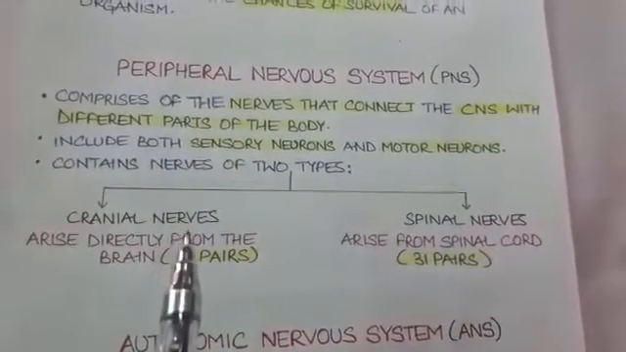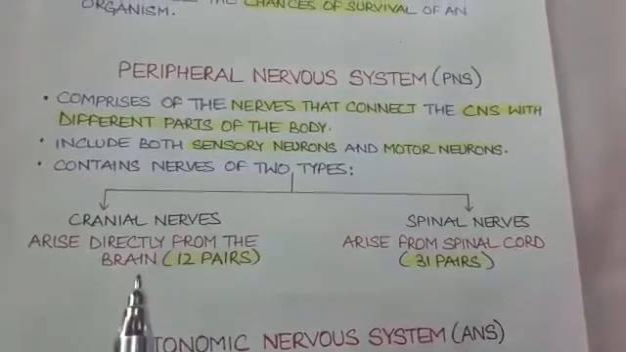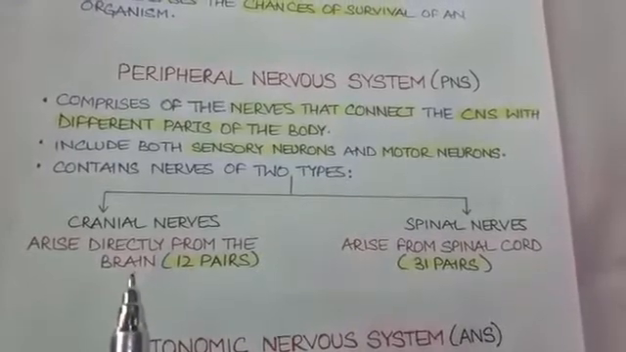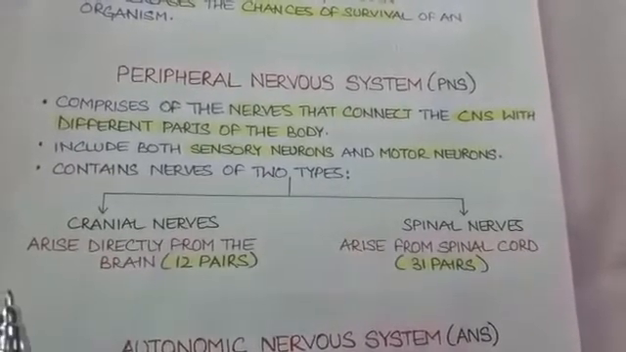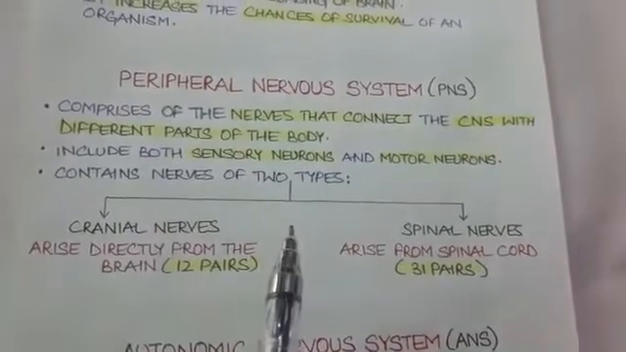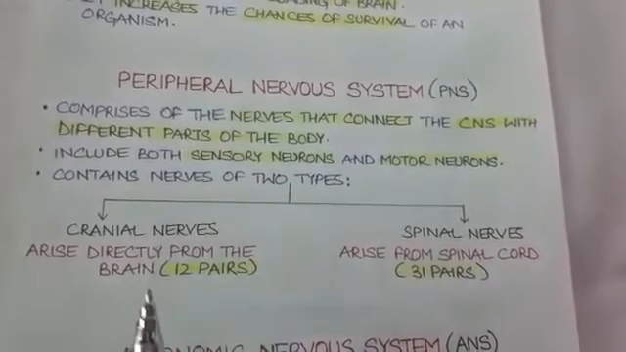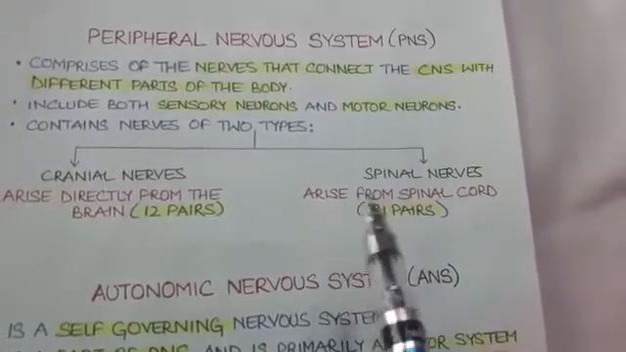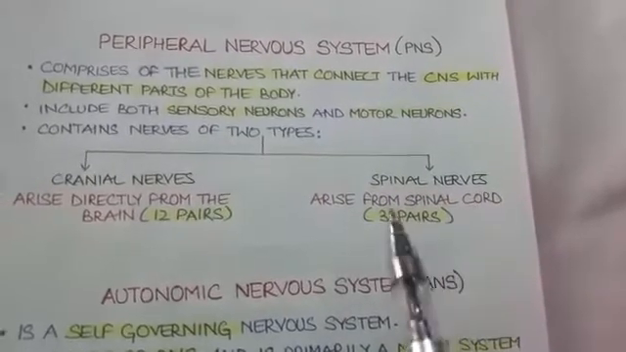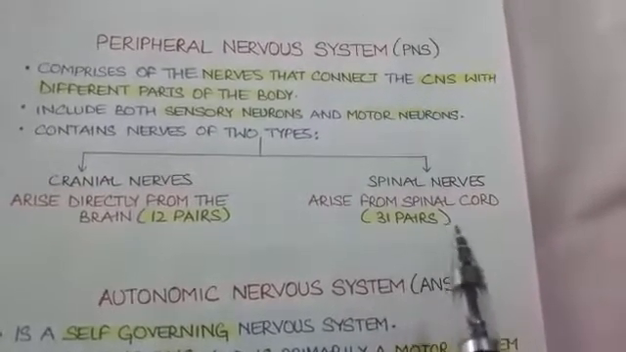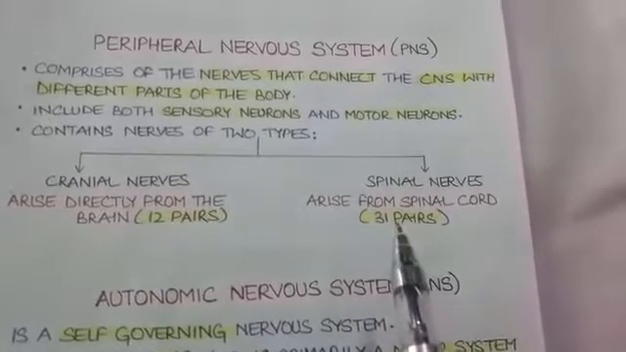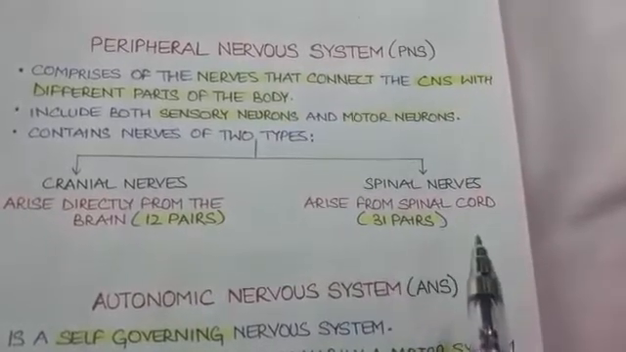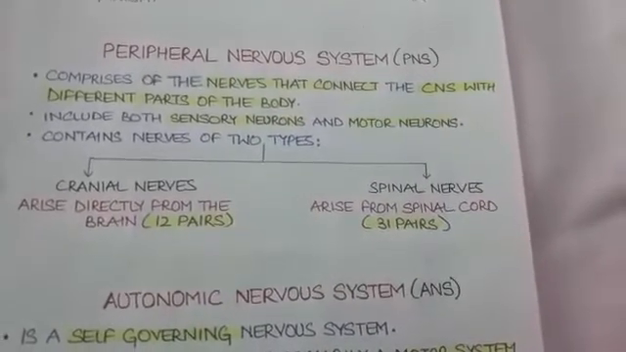Number one, cranial nerves that arise directly from the brain. There are 12 pairs of cranial nerves that arise from the brain. 12 towards the left hand side of the body and 12 towards the right hand side of the body. So collectively they form 12 pairs. The second type of nerves are the spinal nerves. They arise from the spinal cord, and there are 31 pairs of spinal nerves. 31 nerves on the left hand side, 31 nerves on the right hand side. So collectively they form 31 pairs.